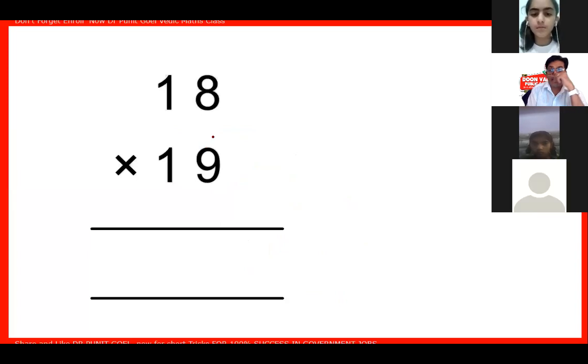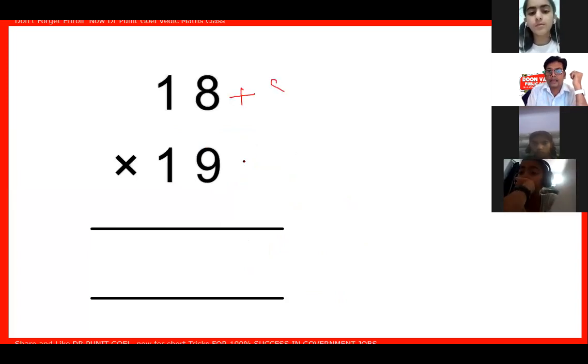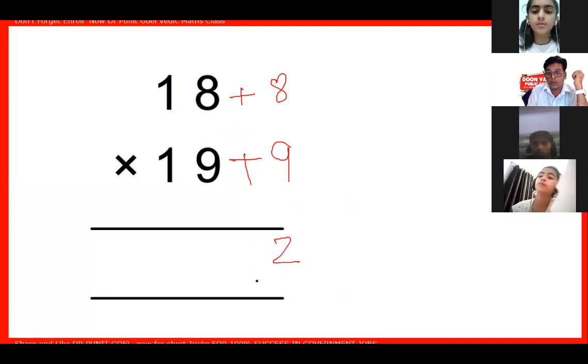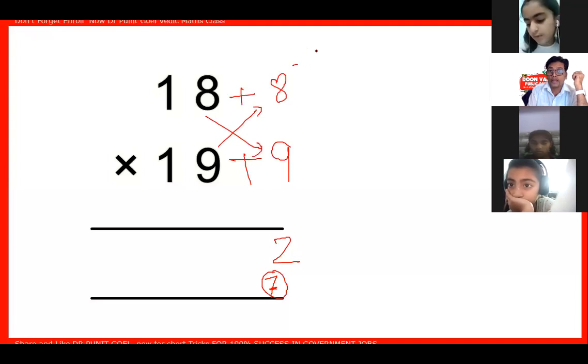Now 18 is to be multiplied by 19. How much more? 8. How much more? 9. 8 times 9 is 72. I will take 7 as carryover. Now this way or this way? This way 19 plus 8, this way 18 plus 9.